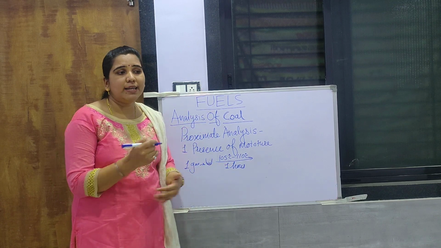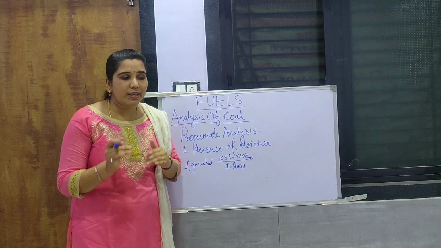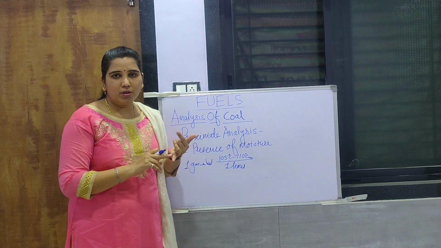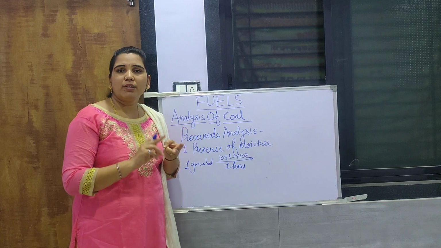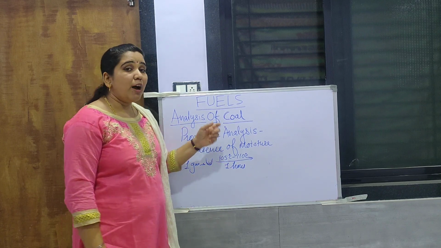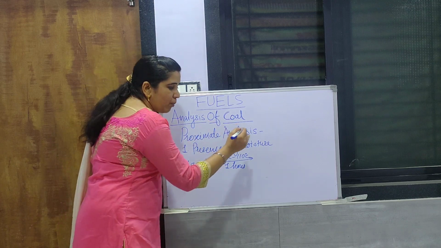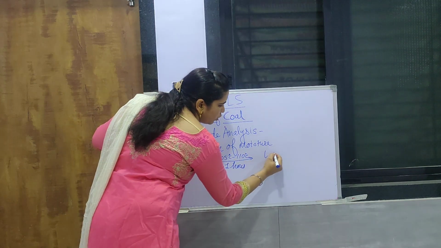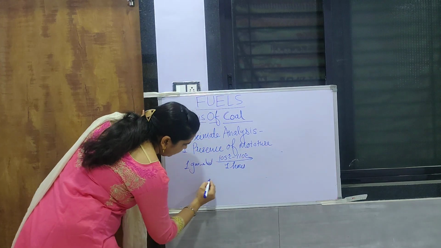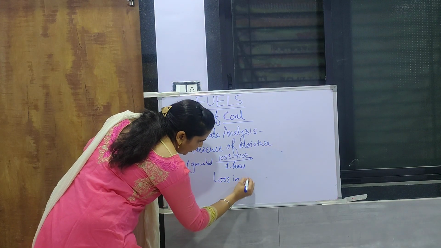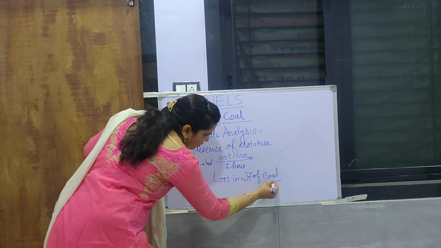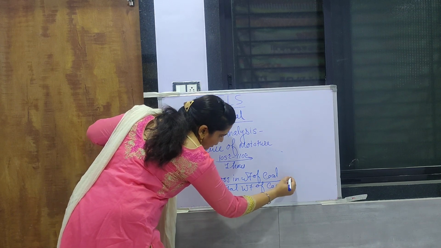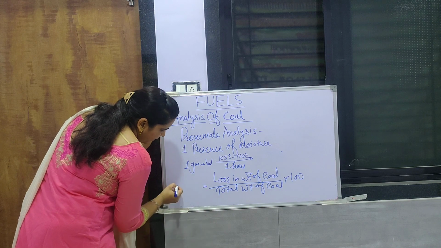After all these steps, if some moisture remains, it can be placed into the oven again, and we repeat the same process: removing from the oven, cooling, drying, and taking its weight. Then, by subtracting the weight obtained from the initial weight, we get the loss in weight. So loss in weight of coal upon total weight of coal sample, into 100, is nothing but the percentage of moisture.